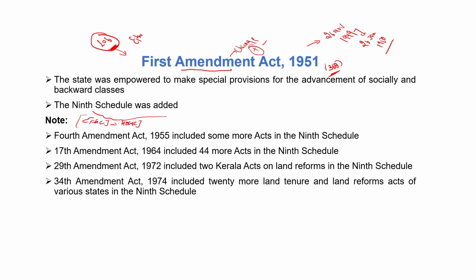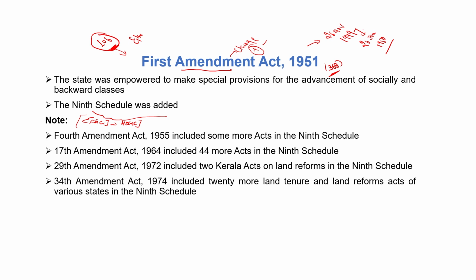Now in the First Amendment of 1951, the government made a schedule known as the ninth schedule. If any act was put into the ninth schedule, then no one could challenge this act in the Supreme Court and High Court before 1973.